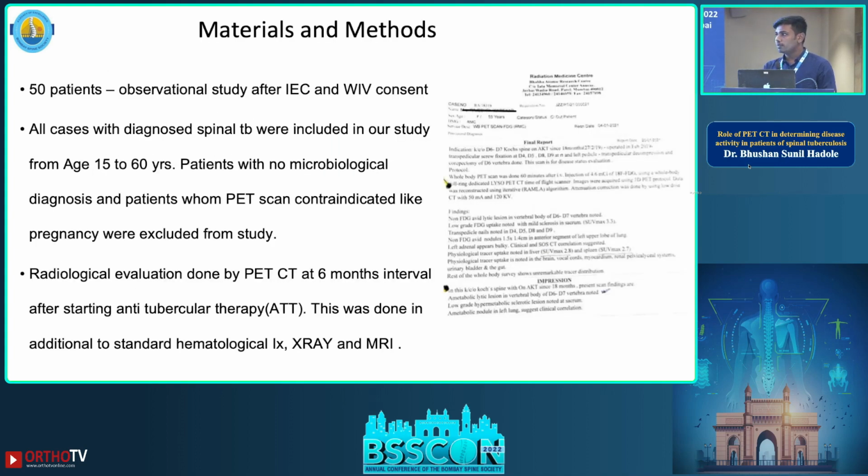We studied 50 patients after approval from the Institutional Ethics Committee. We did radiological evaluation with PET scan at 6 months interval after starting antitubercular therapy. We also did X-ray and MRI for the same patients at regular intervals.